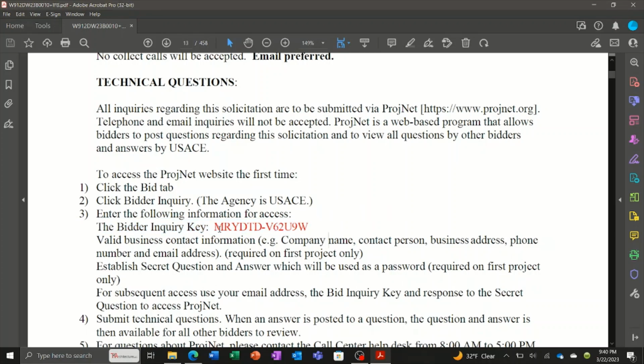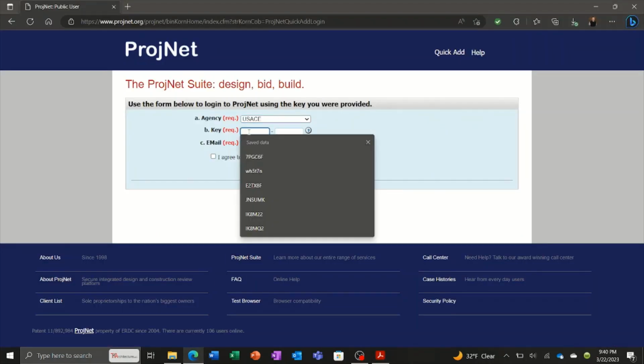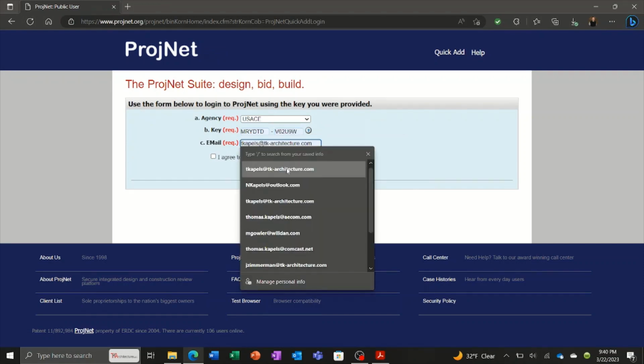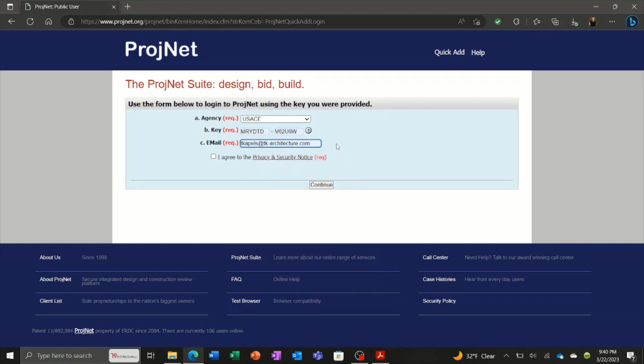So you write this number down or copy and paste it, and then you go back to your ProjNet screen, and this is what you're able to type in here. I had this typed in earlier so it remembers the entry. So I can just select that, and then you have to list your email, because whenever you submit a bidder inquiry, when the government responds, you will get an email to your email address that says that a response has been submitted. Again, you have to click the box to agree to the privacy and security notice, and then you simply hit continue.